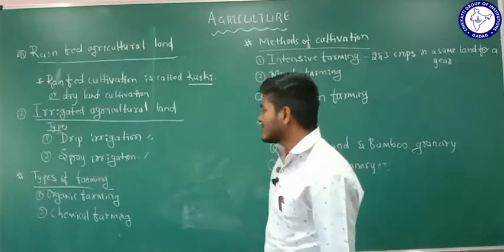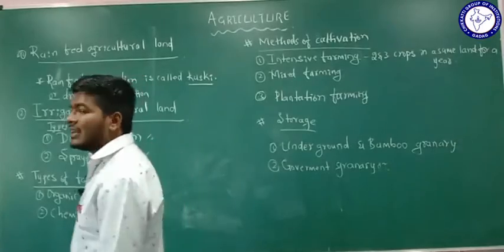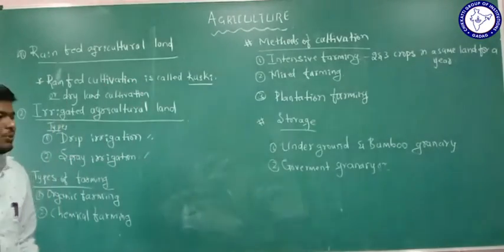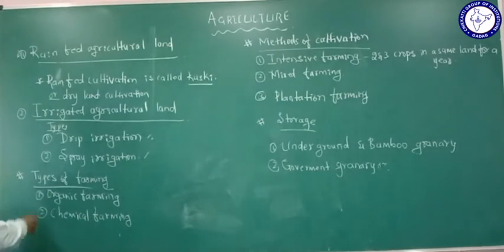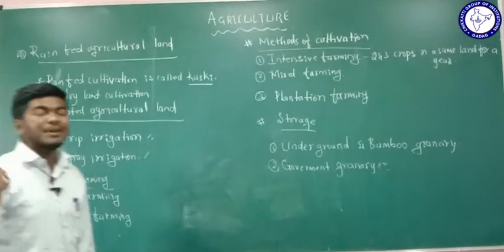Next, I am considering the types of farming. Usually the farmers do two types of farming. What are the two types of farming? That is the organic farming and the chemical farming. What is meant by organic farming?